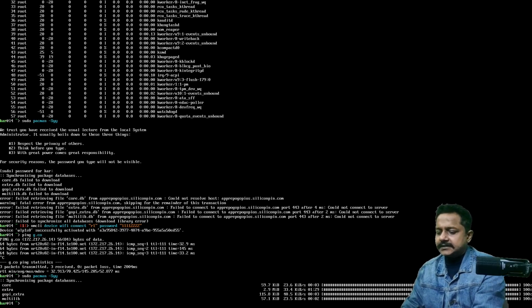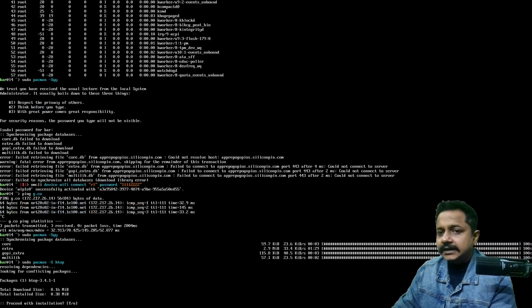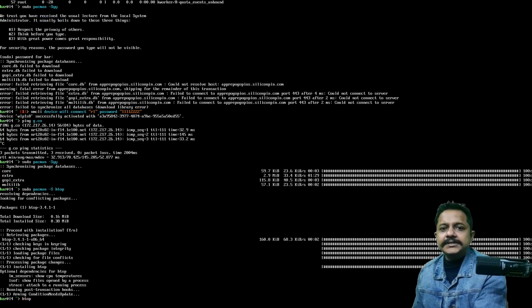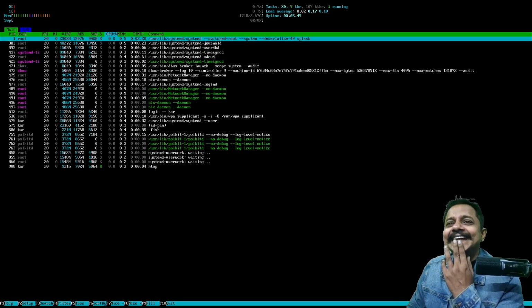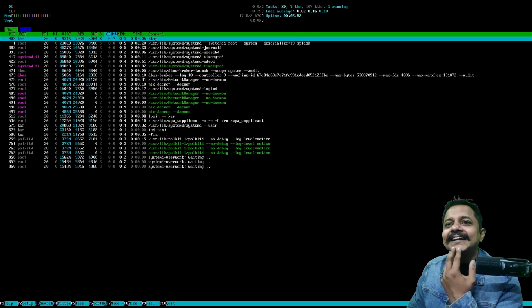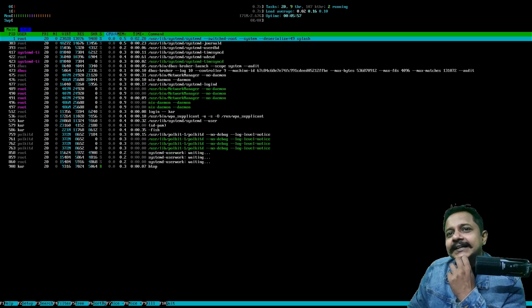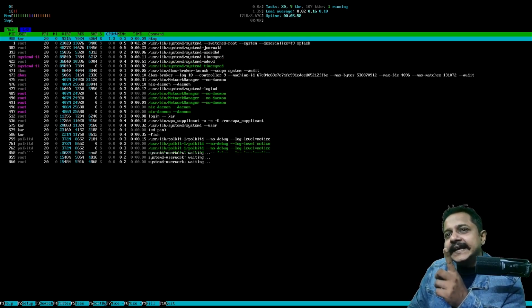Yes, the update is complete. Let's proceed with sudo pacman -S htop. Only 160 KB of it, and it was instantaneous. Now type htop. See, 128 MB or 171 MB. The text size is so small. By the way, this btop must have taken about 30 MB of RAM space.